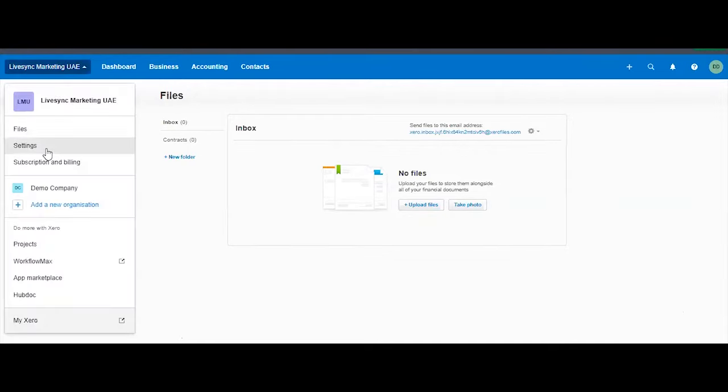Okay. Next would be the settings. As you know that already, you would want also to see your billing, if you're paying or not, or you're due or not. Now, each user, this is the secret that many Xero users did not know, and I will be revealing this to you for the first time, maybe.